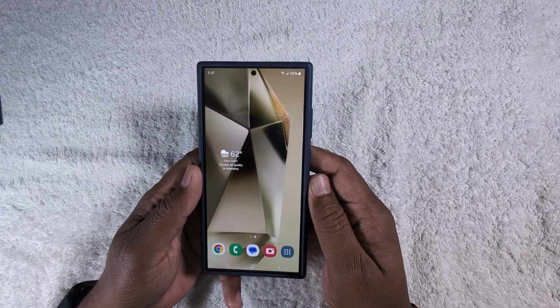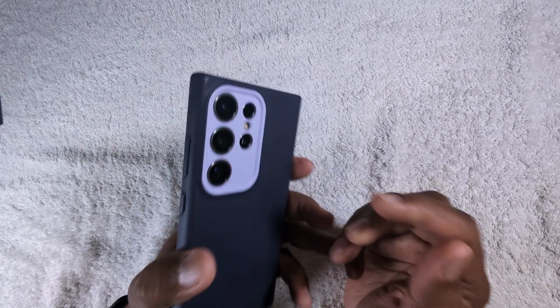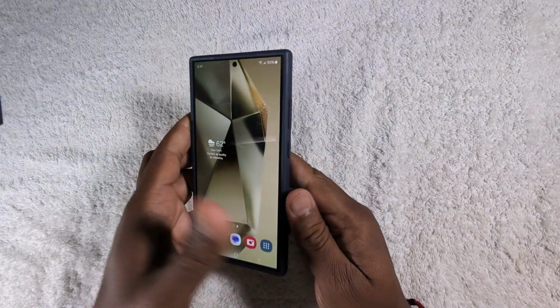How to set different notification sound for different app on your Samsung S24 Ultra and any other Samsung device.